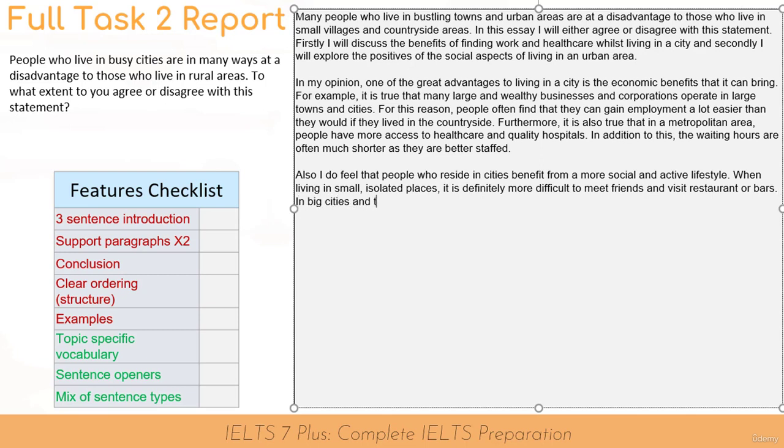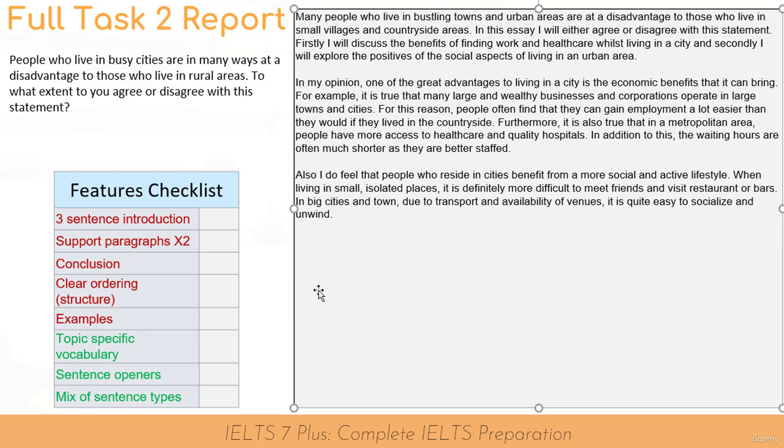In big cities and towns, due to transport and availability of venues, it is quite easy to socialize and unwind. So we've got this socialize, unwind, kind of topic-specific vocabulary, quite a native-sounding phrase to relax.